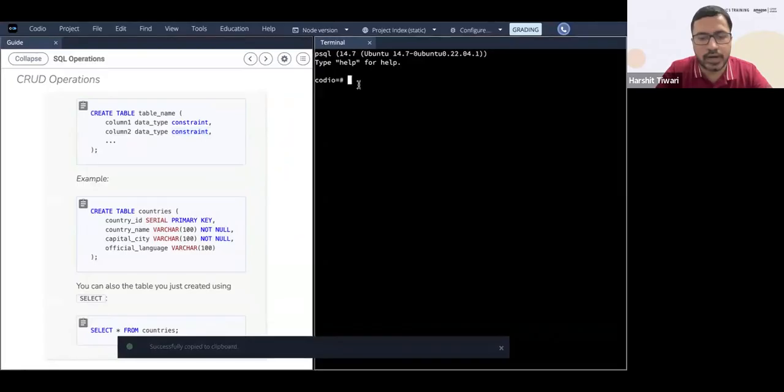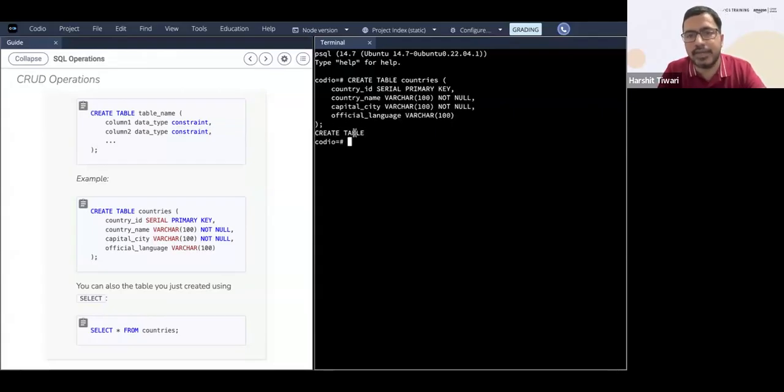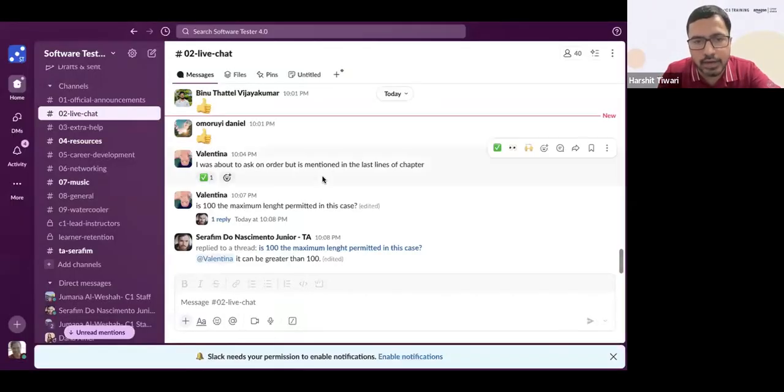Let me just copy this here and let's create this particular table. You can see create table countries that we just discussed, with four particular columns, and just press enter. It says the table has been created. Create table has been done, this is executed. How can you check it? If I want to check whether this particular table was created correctly or not?